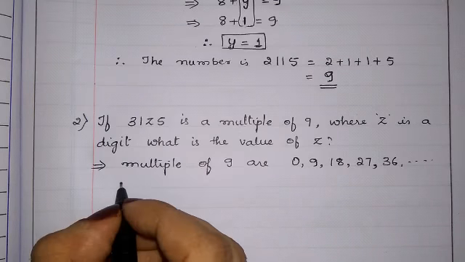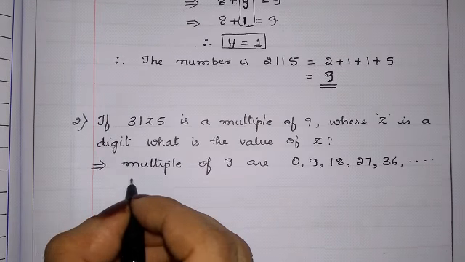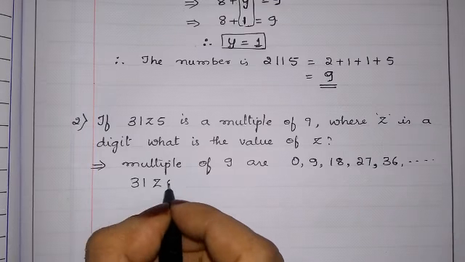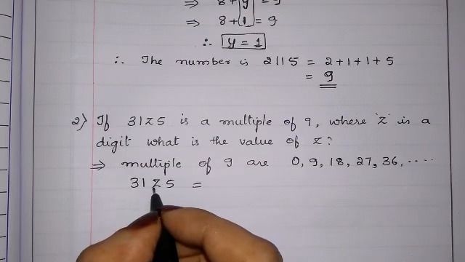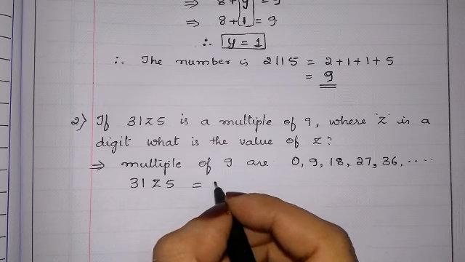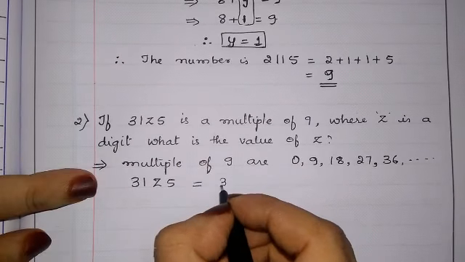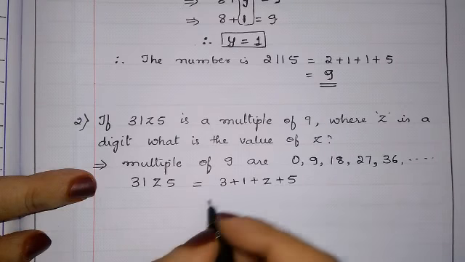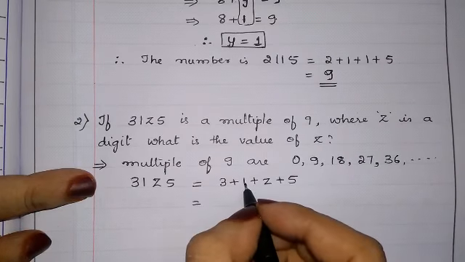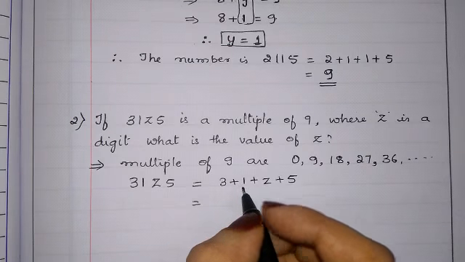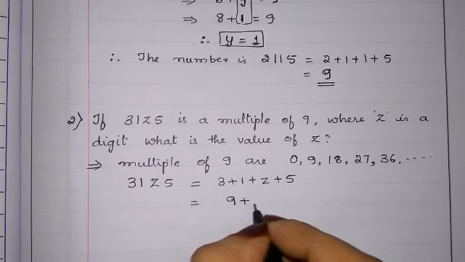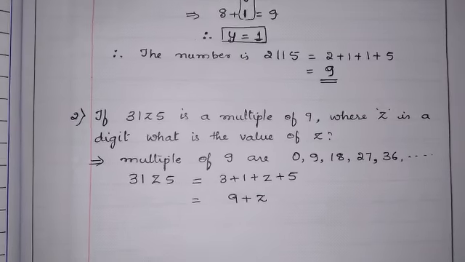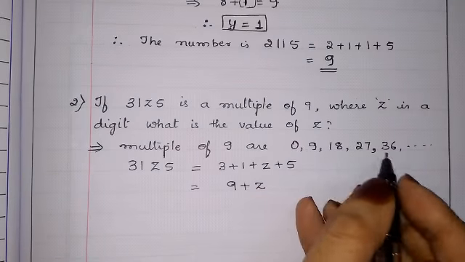Now the 4-digit number given is 31z5 and the condition for a multiple of 9 is the addition of all the digits: 3 plus 1 plus z plus 5. What will we get? 5 plus 1 is 6, 6 plus 3 is 9, 9 plus z we got. Okay, 9 plus z, let us try with these multiples.